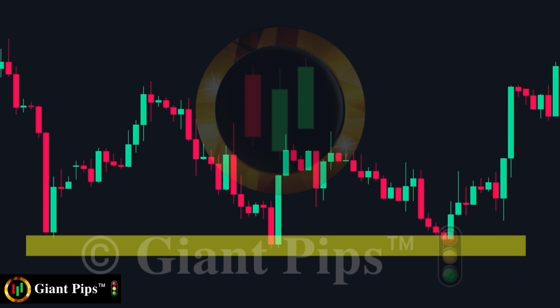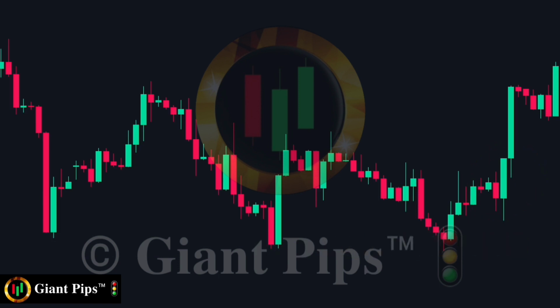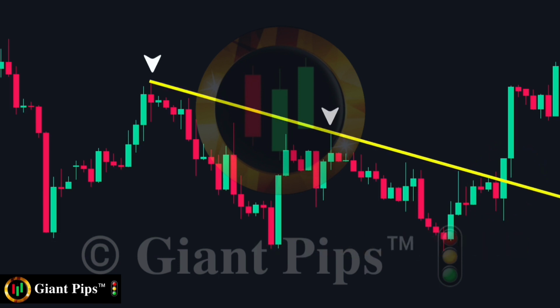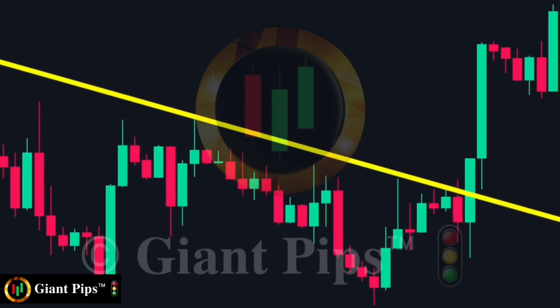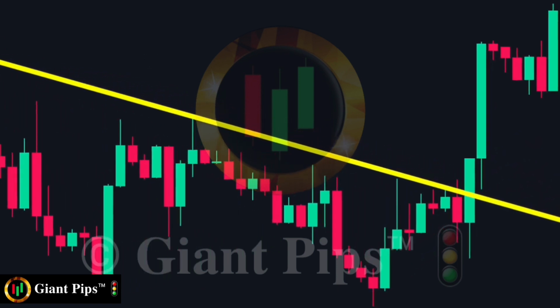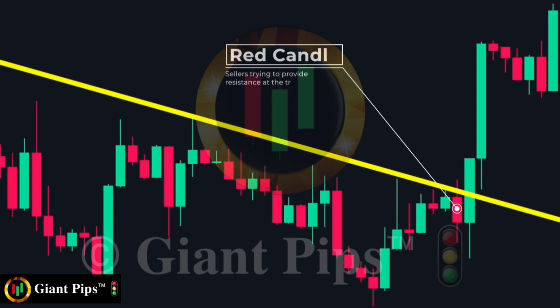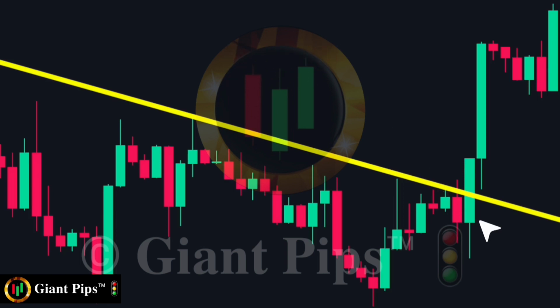Even if you missed the entry, the price also gave us a second entry. The price made these two tops, creating a solid trend line. When the price reaches near the trend line again, we wait to see if the price develops some pattern. This red candle indicates that the sellers were trying to provide resistance at the trend line. The candle is followed by a large green candle that completely engulfs the red candle. It's a bullish engulfing candle.